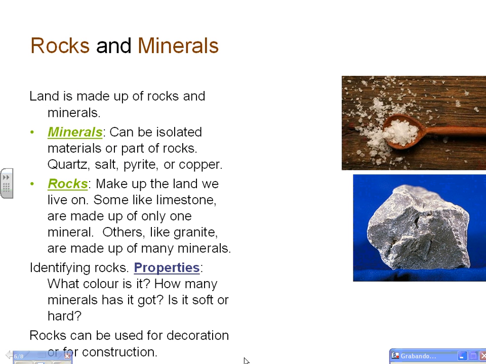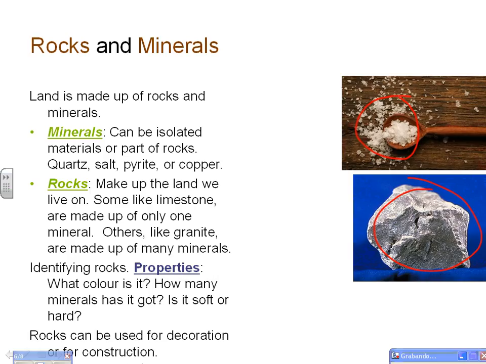Rocks and minerals. Land is made up of rocks and minerals. Minerals can be isolated materials or part of rocks. Quartz, salt, pyrite, or copper are examples of minerals. Rocks make up the land we live on. Some, like limestone, are made up of only one mineral. Others, like granite, are made up of many minerals.